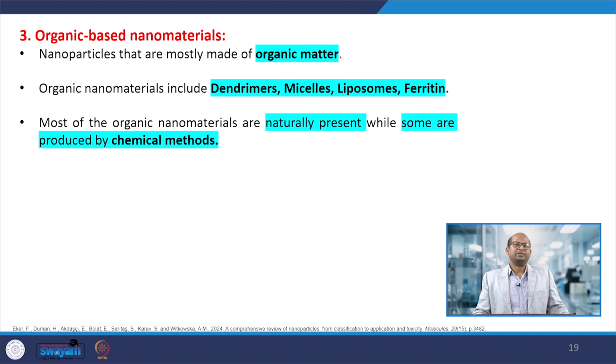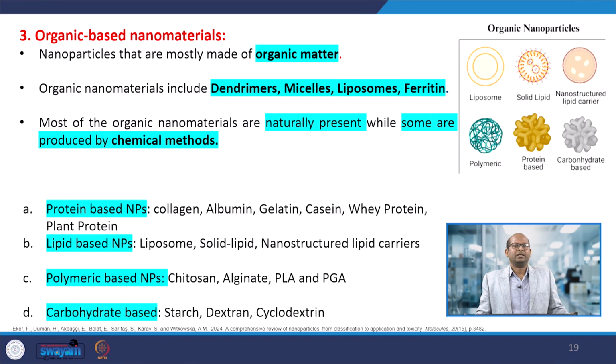The other type I said is organic based materials or nanomaterials, made of organic materials. So organic compounds we can use to start, or we can prepare those types of materials. Classical examples are dendrimers, liposomes, ferritins. So these are the organic based nanomaterials we can prepare. Protein based nanomaterials, lipid based nanomaterials, polymeric based nanomaterials, carbohydrate based nanomaterials. So these are basically nanomaterials or nanocompounds prepared from organic matter.